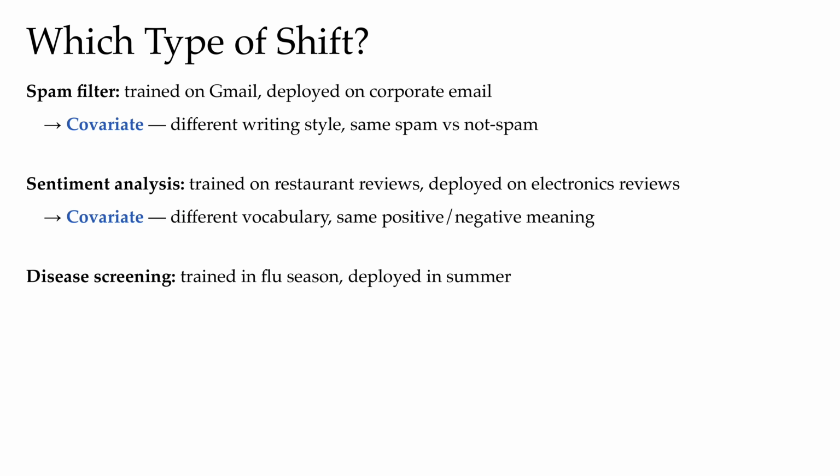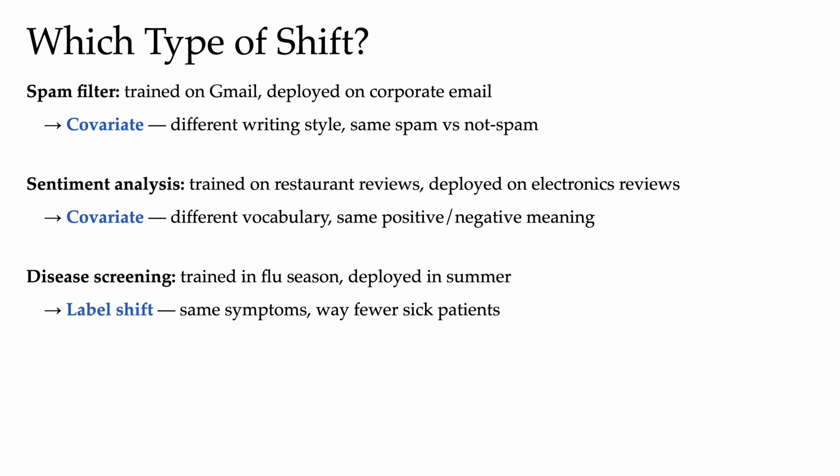But this time, instead of deploying at a different location, we're going to train the model during flu season and deploy it in a different time period. We're going to deploy that in the summer. And hopefully, because of our discussion, it's obviously a label shift case where the symptoms of flu did not change, but there are going to be far fewer patients actually having the flu over the summer. So the prevalence of the disease, the prevalence of the label Y equals sick, dropped.